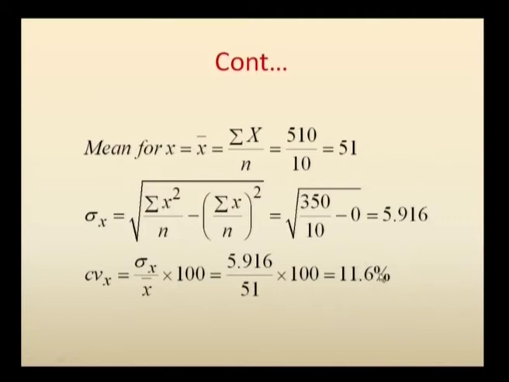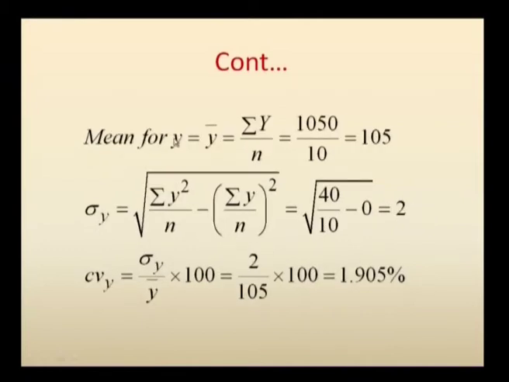Now for the second series, your mean value is sigma y by n, so 1050 by 10, which gives 105. The standard deviation for the y series, denoted by sigma suffix y, is defined as root of sigma y square by n minus sigma y by n the whole square. First you take sigma y square, which is 40, n denotes the number of values, and sigma y is 0.